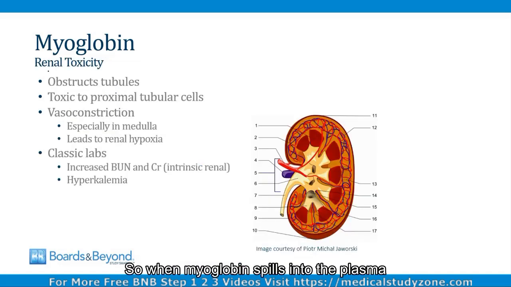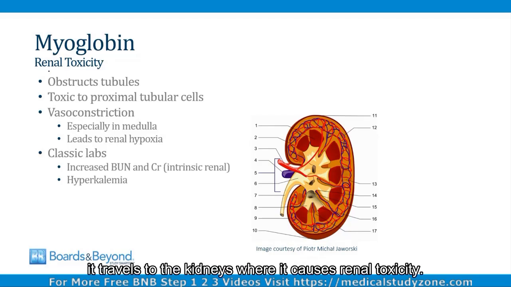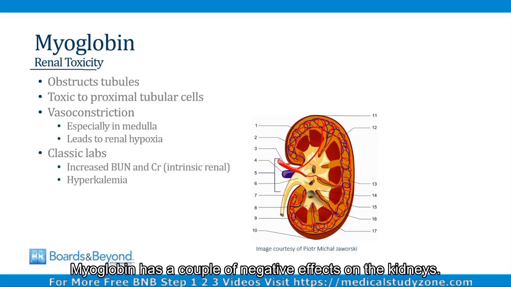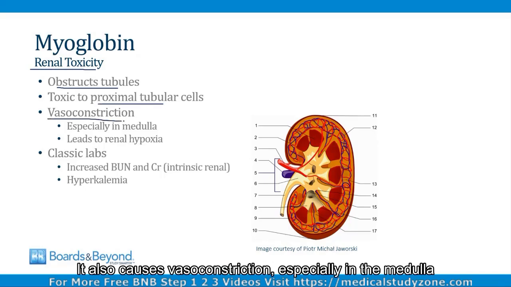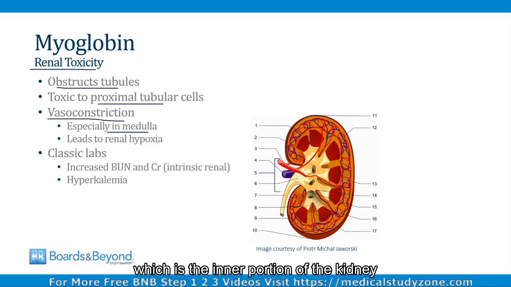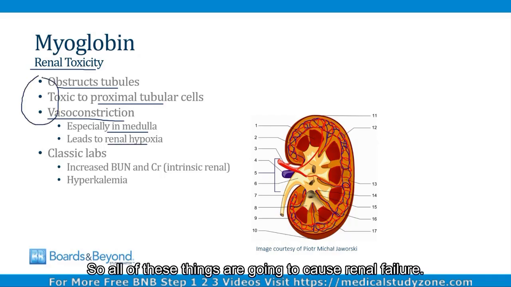So when myoglobin spills into the plasma in patients with rhabdomyolysis, it travels to the kidneys where it causes renal toxicity. Myoglobin has a couple of negative effects on the kidneys. First of all, it can obstruct the tubules, and it's toxic to proximal tubular cells. It also causes vasoconstriction, especially in the medulla, which is the inner portion of the kidney, and this leads to renal hypoxia. So all of these things are going to cause renal failure.